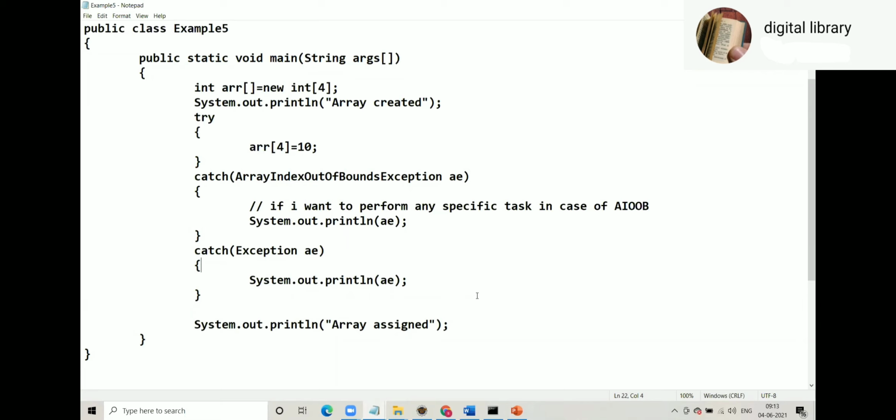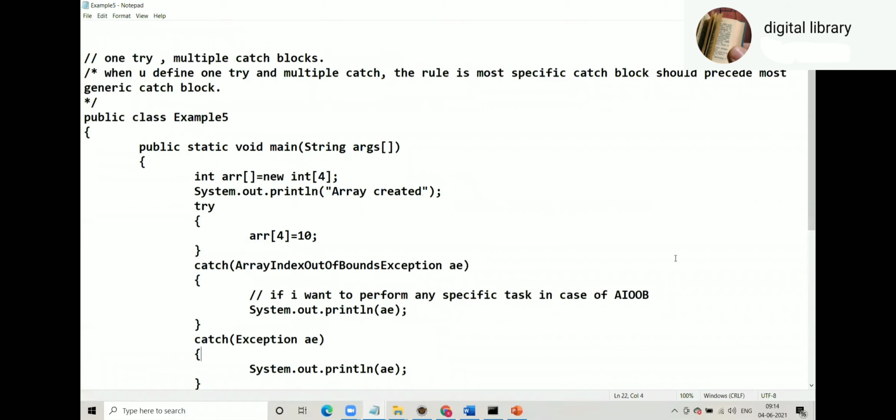Sir, can we read the statement? Yeah. The problem is, if Exception comes before ArrayIndex, Exception will catch ArrayIndex also, and in that case ArrayIndex will become unreachable code. That's the problem.